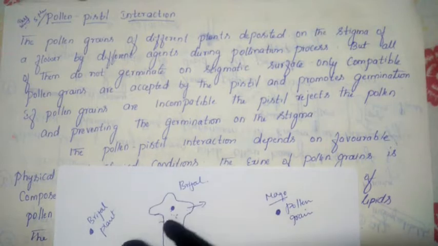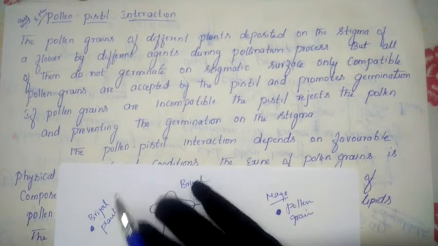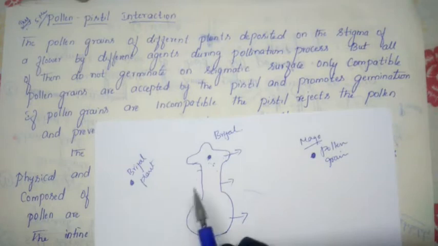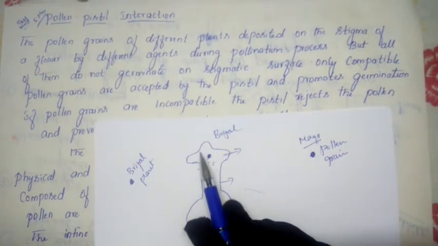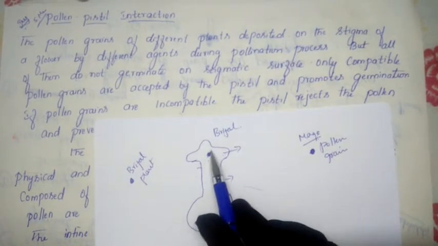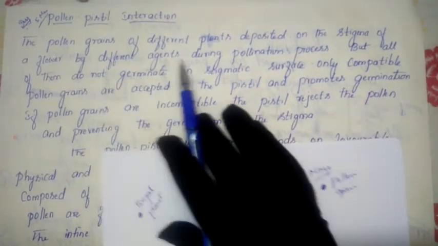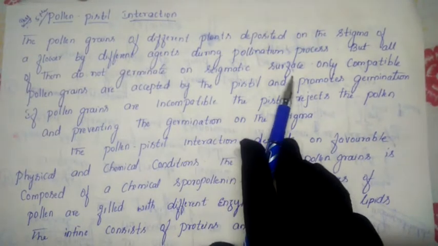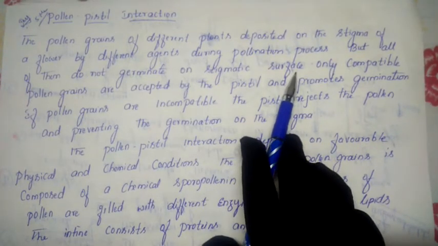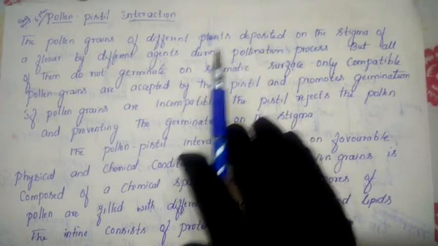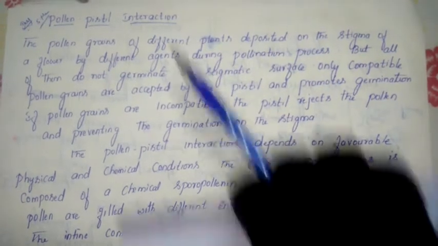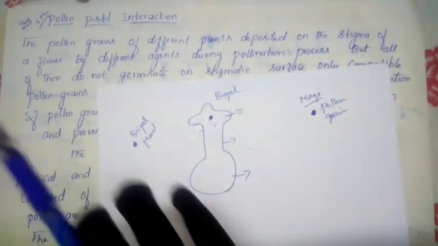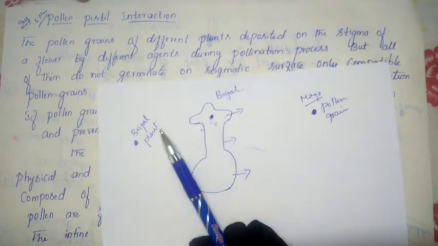So in our nature the process takes place, and this condition we call pollen pistil interaction. So this is the pollen and this is the pistil. Pollen pistil interaction we call. Pollen grains of different plants are deposited on the stigma of the flower by different agents during the pollination process, but not all of them germinate on the stigmatic surface. Whichever pollen grains fall on the stigma, 100% will not germinate.